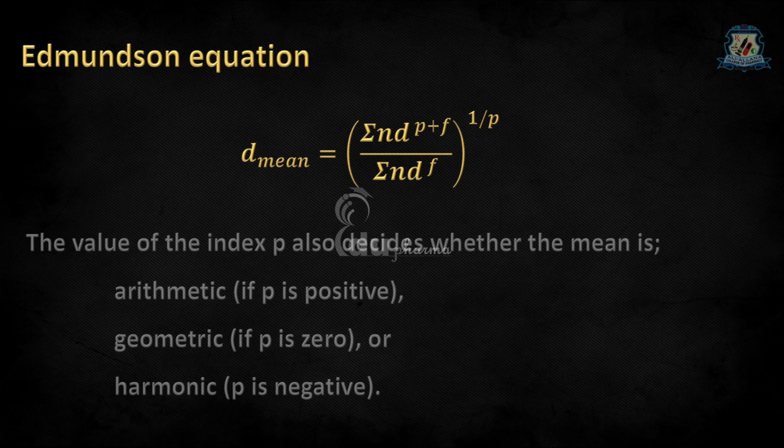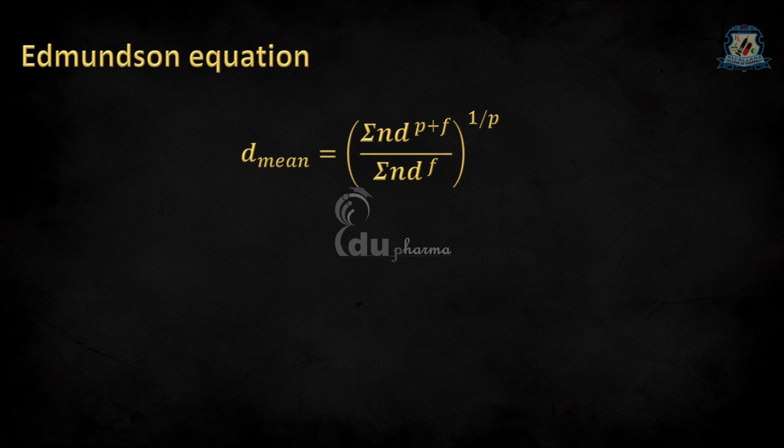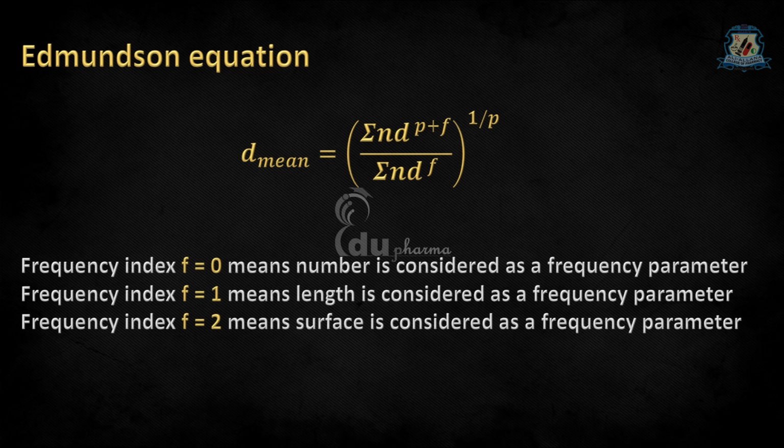The value of index p also decides the types of mean. If p is positive, it would be arithmetic mean. If p is 0, it indicates geometric mean, or it can be harmonic mean if p is negative. Frequency index f equal to 0 means number is considered as frequency parameter.